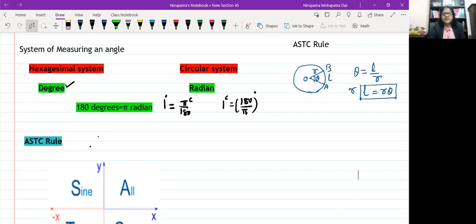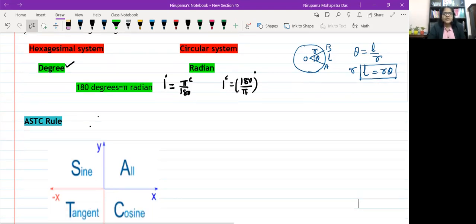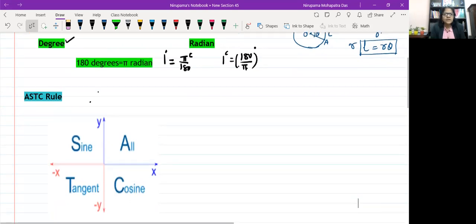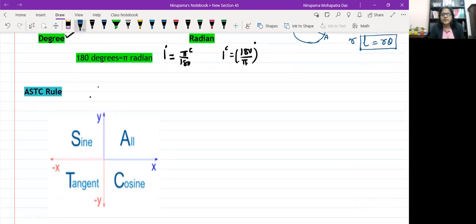Having said this, 180 degree equals pi radian, so I will start from here. 90 degree is pi by 2 radian. 60 degree can be taken as pi by 3 radian. 45 degree is pi by 4 radian, and 30 degree is pi by 6 radian.